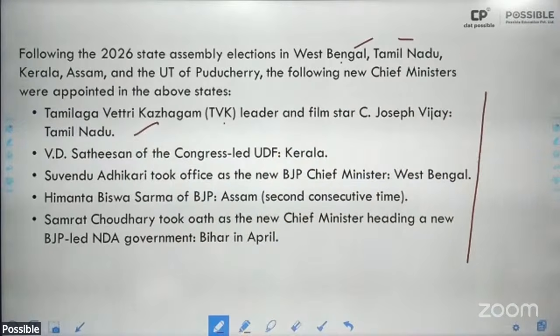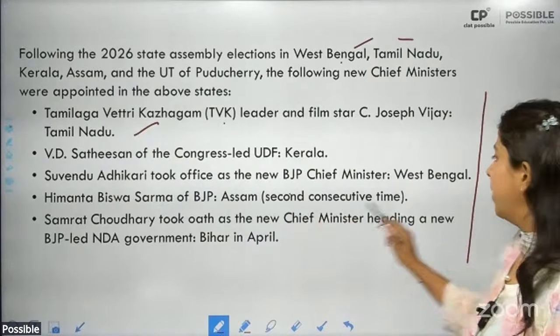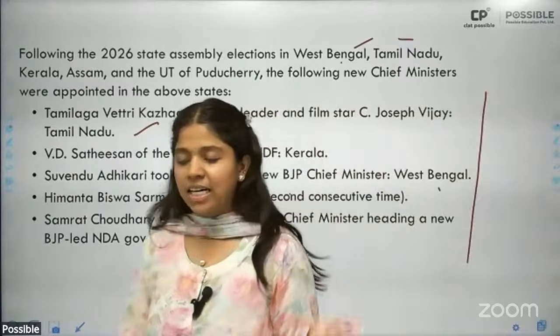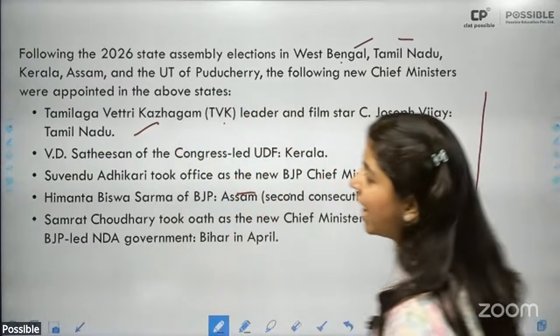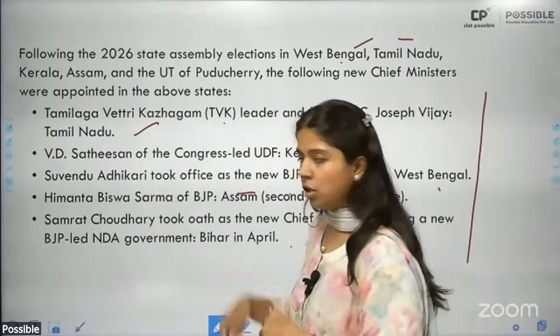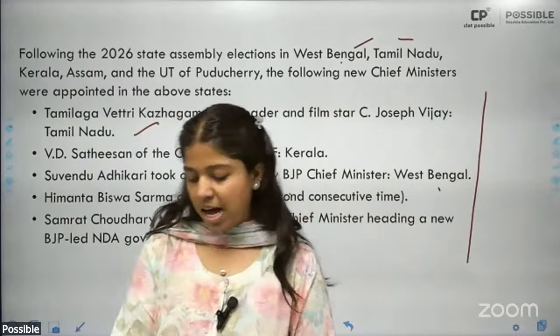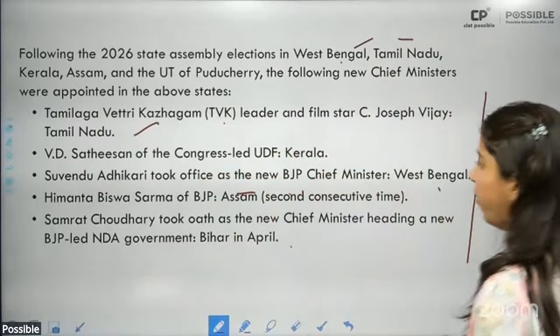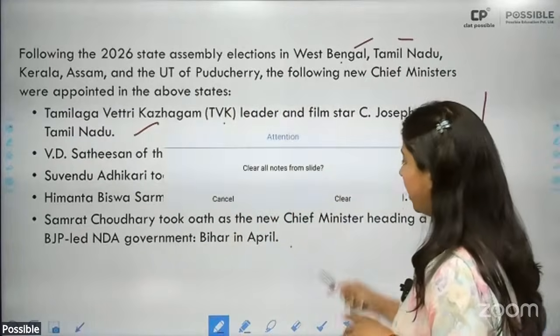Then V.D. Satheesan of Congress in Kerala, Suvendu Adhikari of BJP in West Bengal, Himanta Biswa Sarma of BJP in Assam. This is the second consecutive time that he's been appointed as the chief minister of Assam. And then Bihar also, this year in April, we had a BJP government, a BJP chief minister, Samrat Choudhary, being appointed. All right, so do keep all of this in mind.